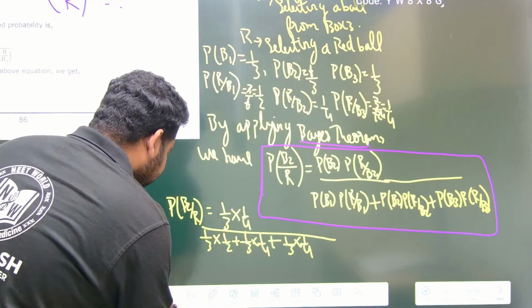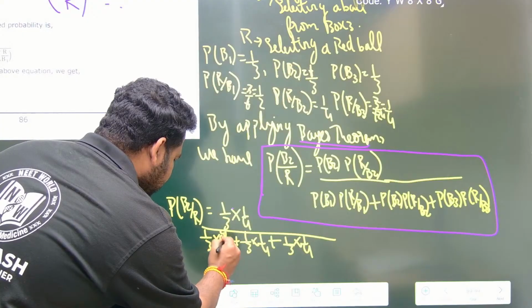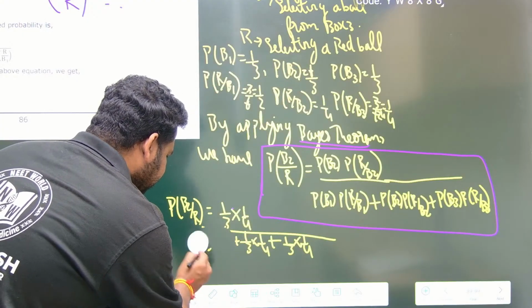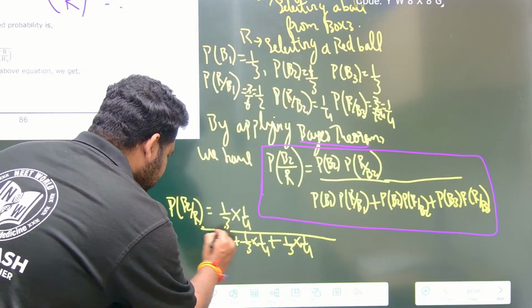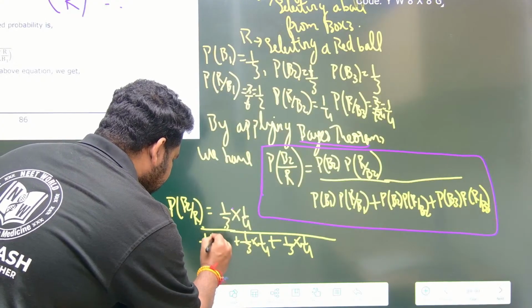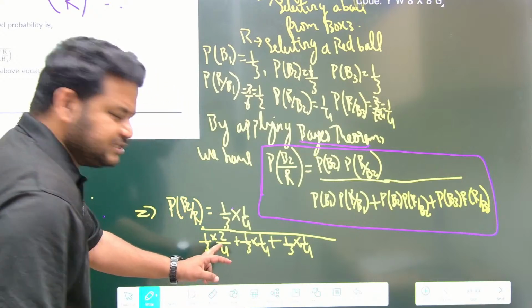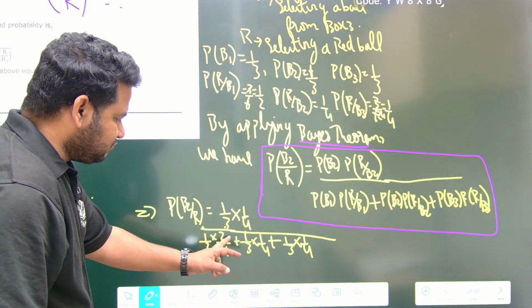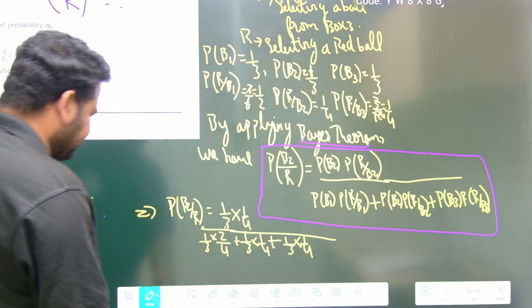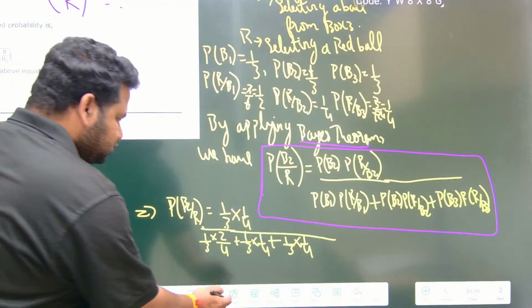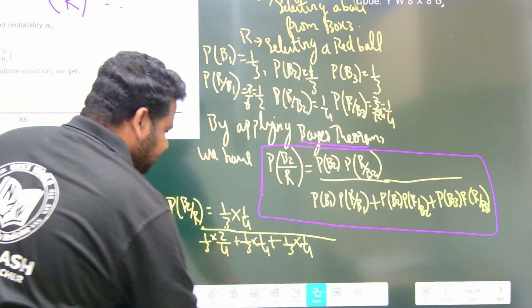So this I will make as 2 by 4, and 1 by 3 remains. 1 by 4 also is there here. So 1 by 4, 1 by 4, 1 by 4. Now I can take 1 by 4 common, so it will become very easy for us. So I can take 1 by 4 common here.